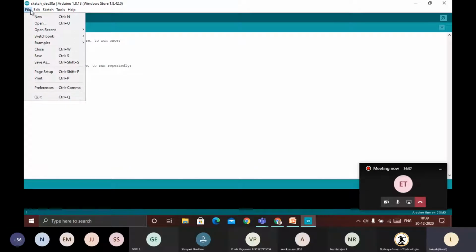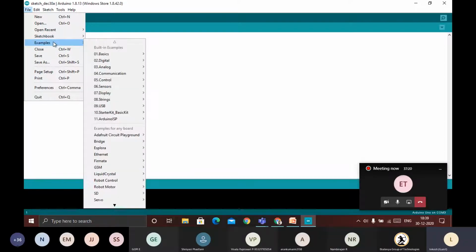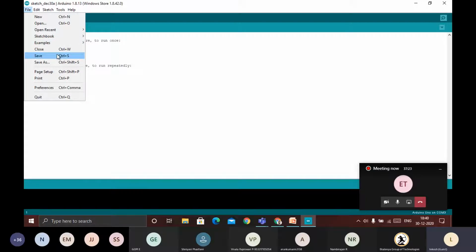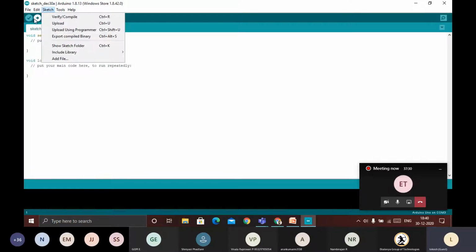Here we have the file menu. There you can open new, create a file, open, reset. We have a sketchbook. As I told you, in the Arduino programming language we can call a program a sketch. This sketchbook will hold all the programs which we have done. This also gives the example programs, close, save, page setup, print, all those things. We will use this new and open.